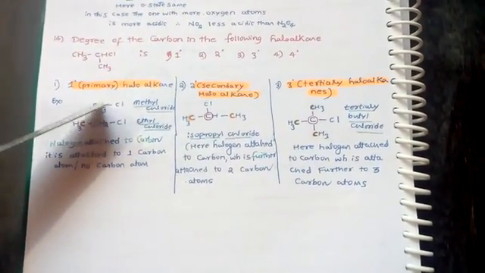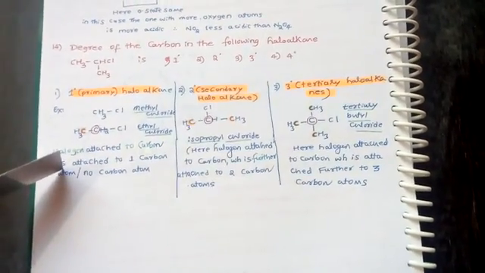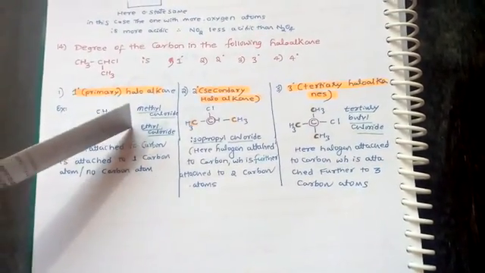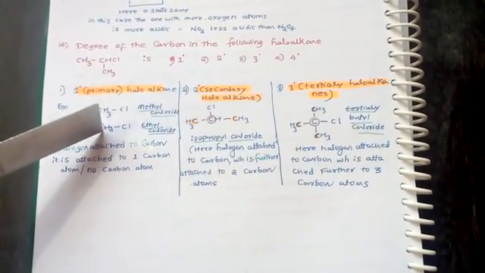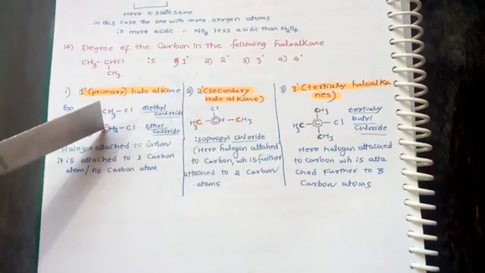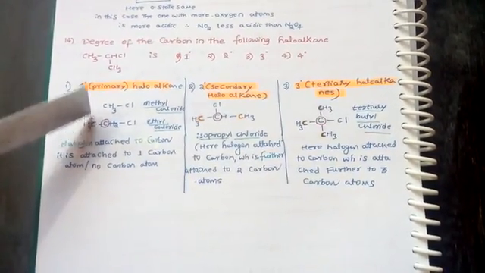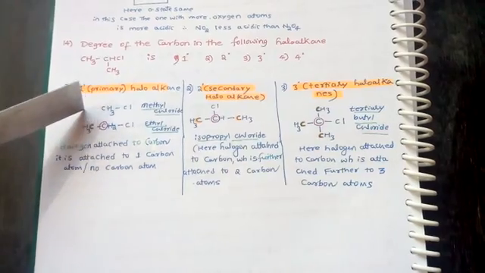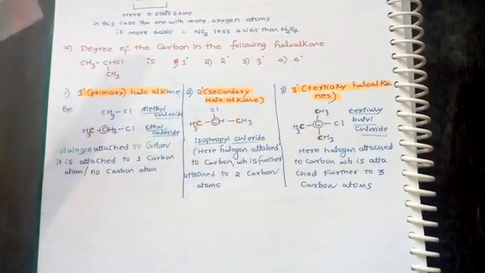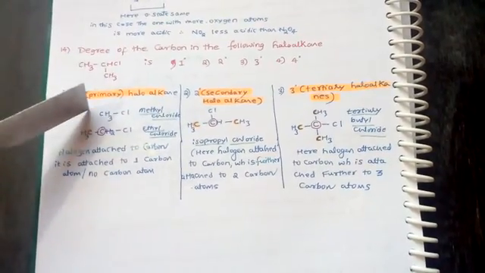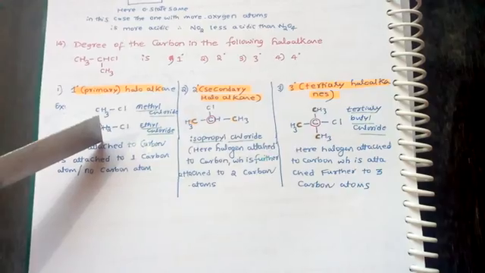A primary haloalkane is defined as follows: the halogen atom is attached to a carbon which is further attached to one single carbon, or to no other carbon atoms. In both cases we call it a primary haloalkane. For example, methyl chloride and ethyl chloride.